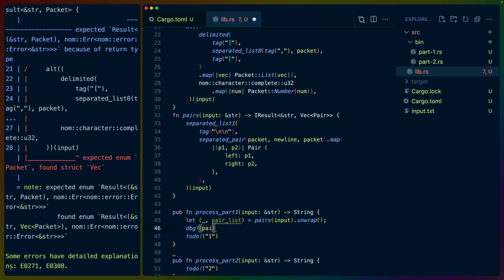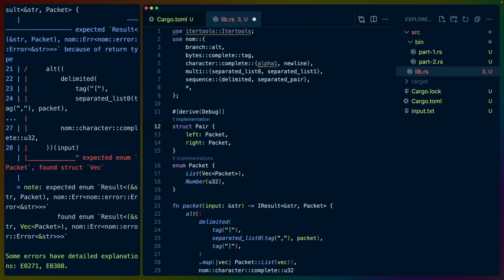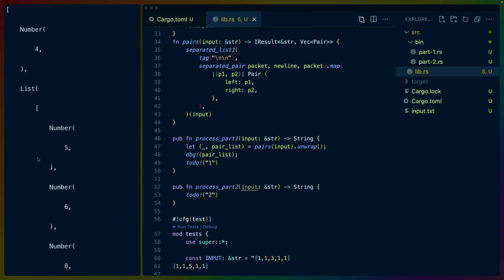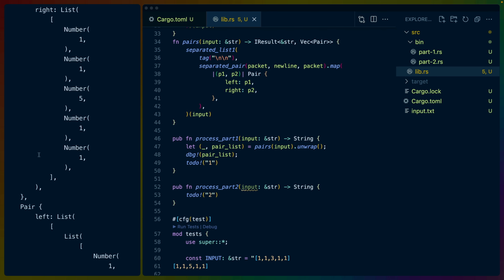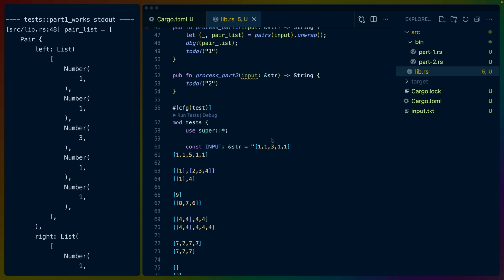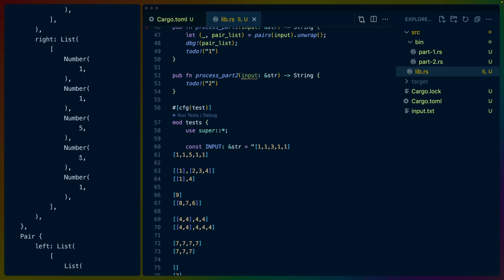We debug out pair list, but it doesn't work because I didn't derive debug. I really just said debug derive, didn't I? I meant derive debug. Sometimes words just get in the wrong order. So holy, we get a lot of stuff because there is no pretty printing here. So we get the pleasurable experience of printing out all of this stuff. So let's check. 11311, 11311, list 11511, list 11511.